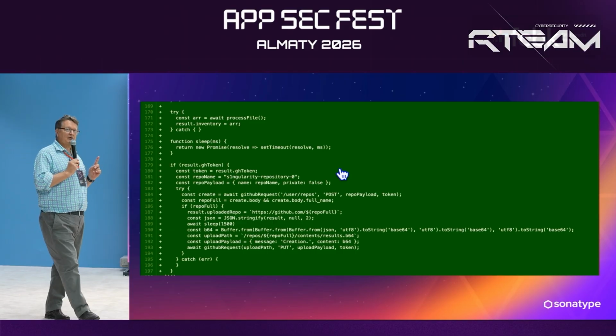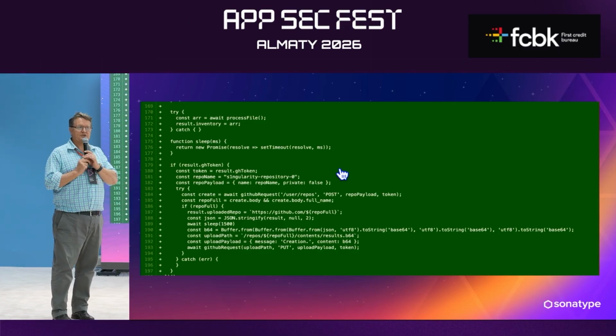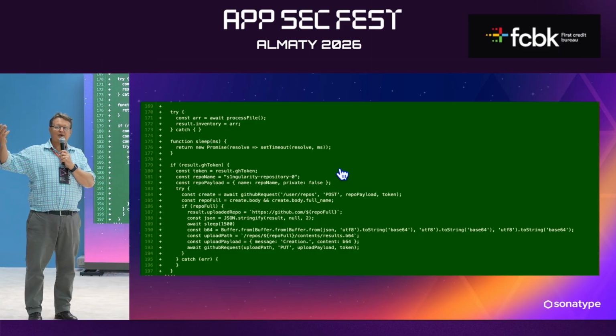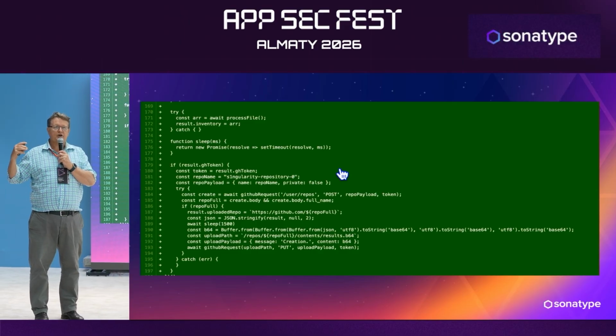So the cleanup's very important. You've got to get rid of all your secrets if you get hacked. It's not just a matter of removing this library, you've got to clean up as well.